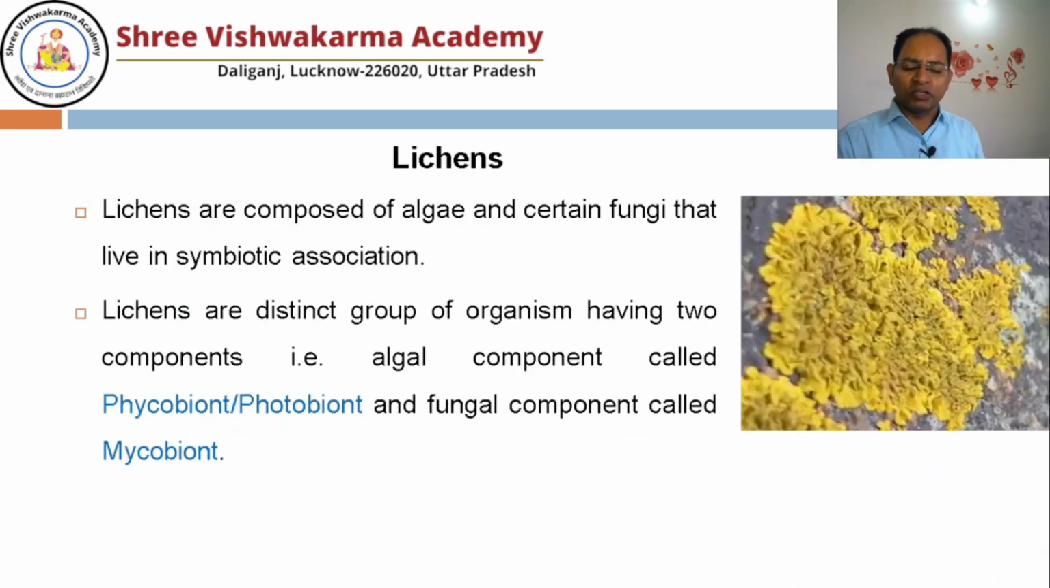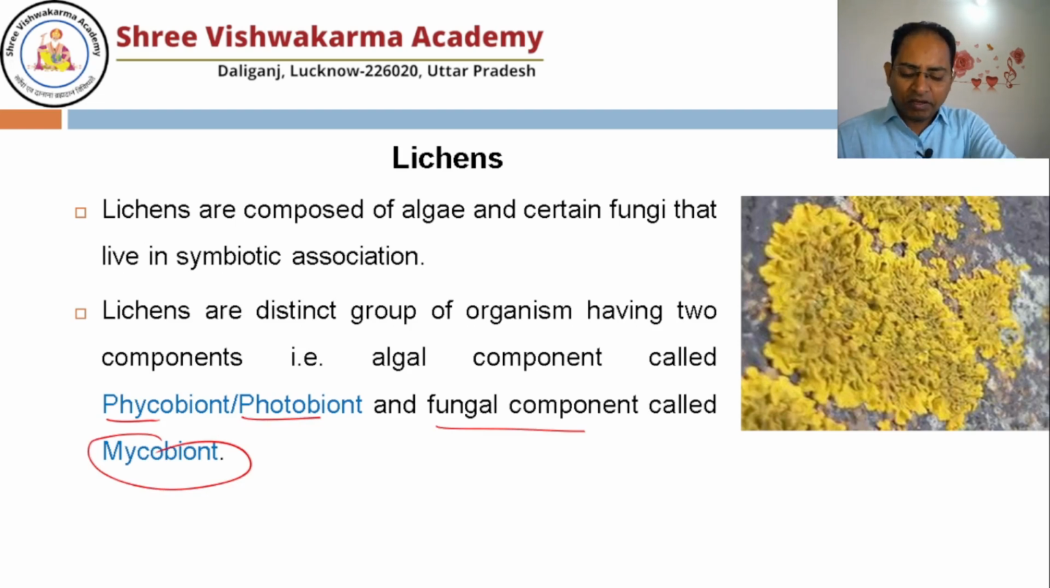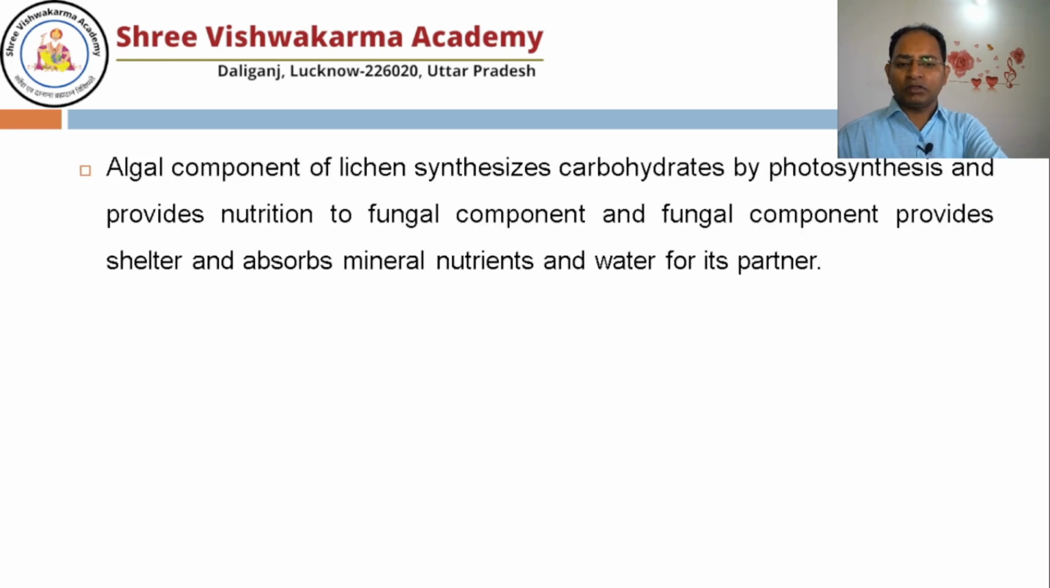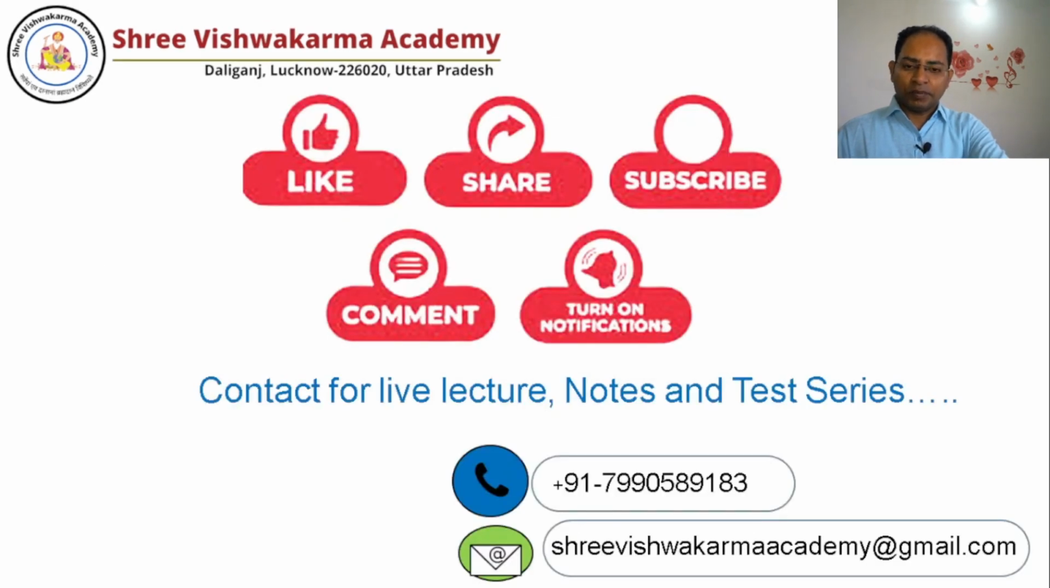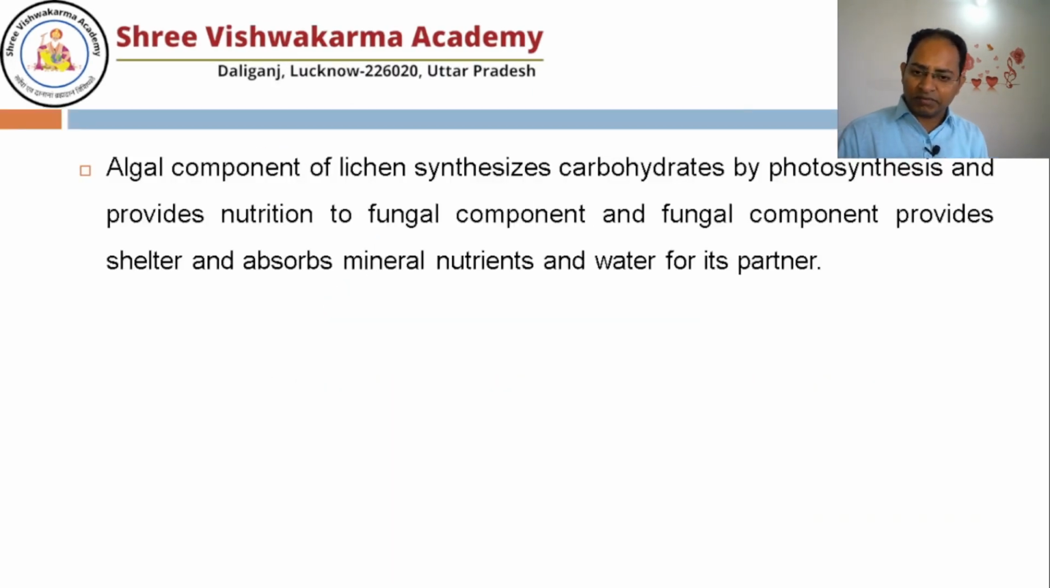Next is lichen. As I already told you, lichen is made up of the association of the algae and the fungi. The part of the algae is known as phycobiont or photobiont, and the fungal component is known as mycobiont. As I already told you many times, that fungi gives the mineral and water to algae, and algae perform the photosynthesis and it makes food. And both live in the symbiotic relationship. So this is all about the chapter number 2, that was biological classification.